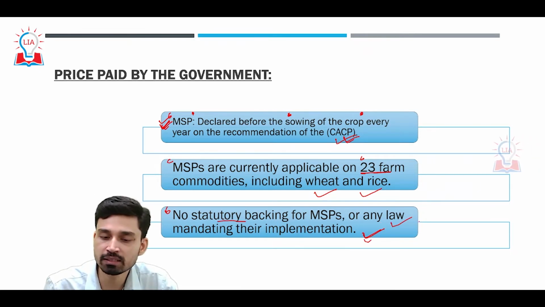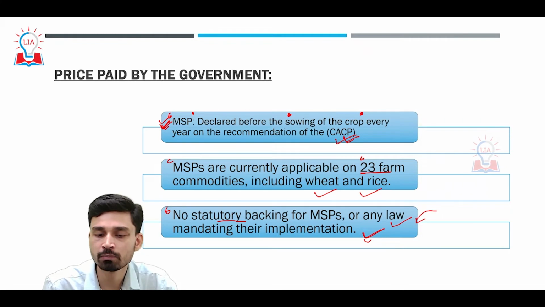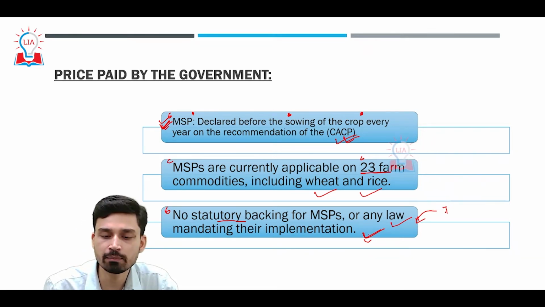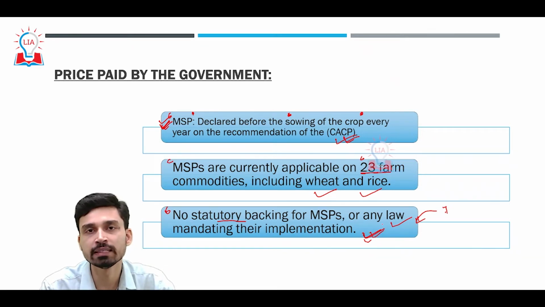And this is something the dispute was going on about, because if you remember, for the last 1 year against the 3 farm laws, the farmers were continuously protesting near Delhi, and one of their important demands was that they wanted the MSP to have some kind of legal backing, a statutory backing, which the government is not willing to do.